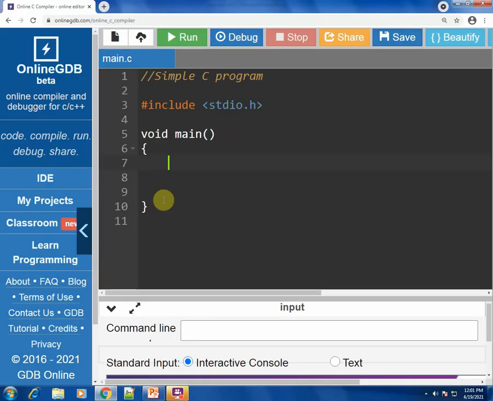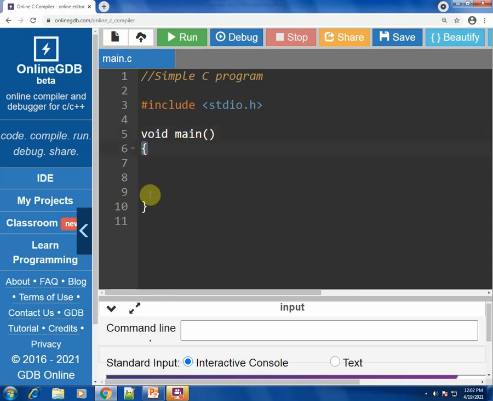We'll use an online compiler, onlinegdb.com, an online compiler for C. You see over here, this is the preprocessor directive and this is the header file. We have to always include the header file in an angle bracket. Now you see over here, the main function is written in this form. Void means that it is not returning any kind of information or value to the operating system.